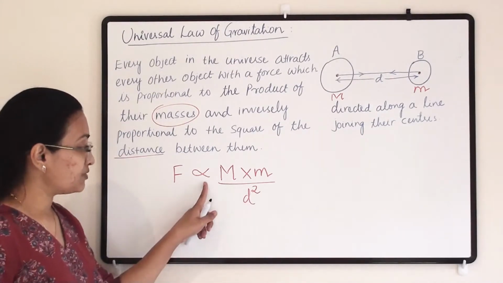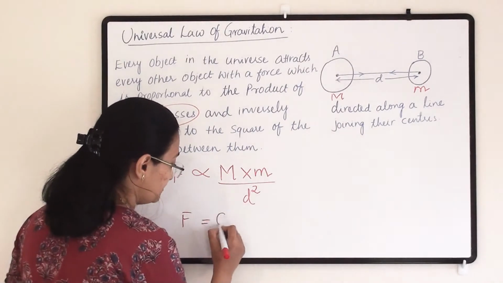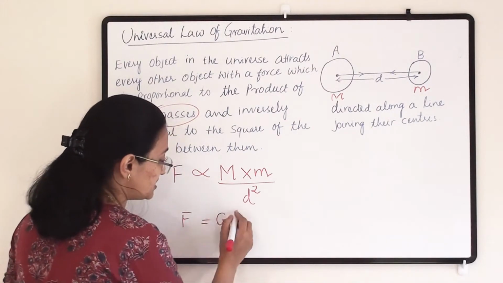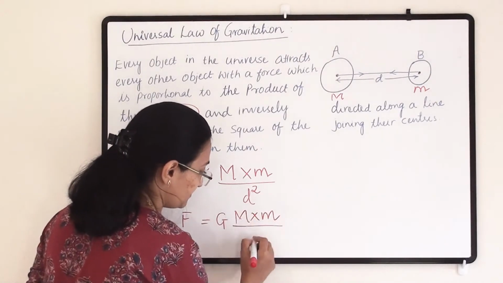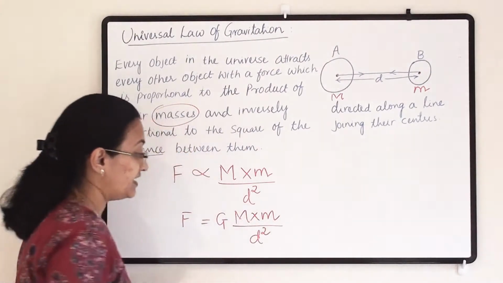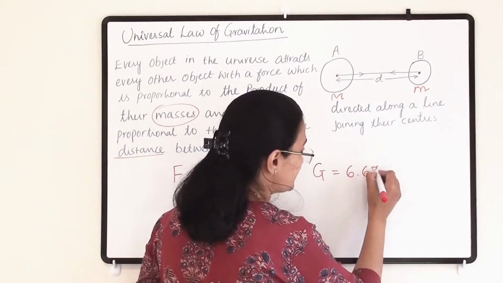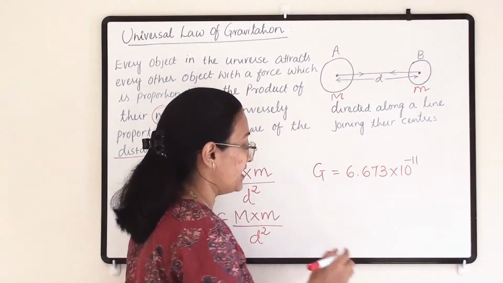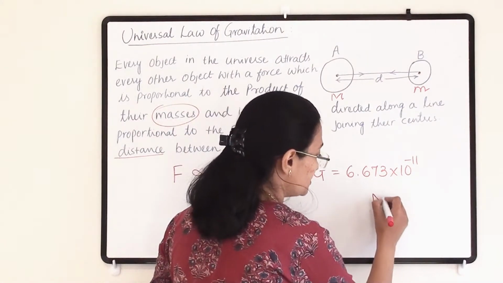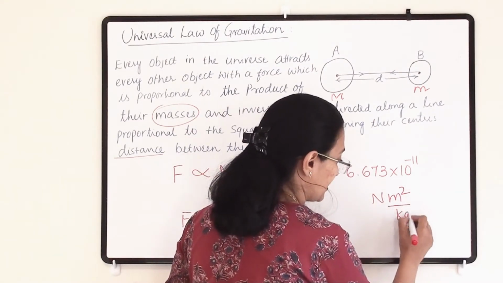To remove this proportionality sign, we introduce G. G is the gravitational constant and its value is G equals 6.673 times 10 raised to minus 11, and its unit is Newton meter squared per kg squared.